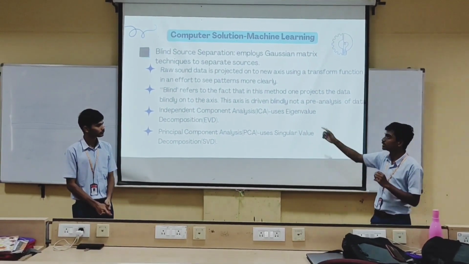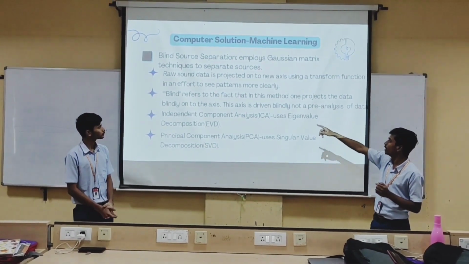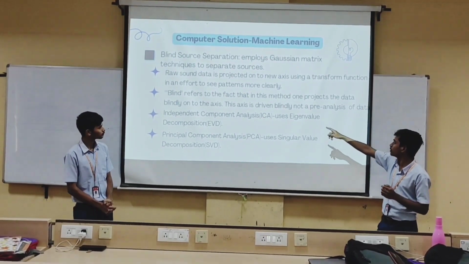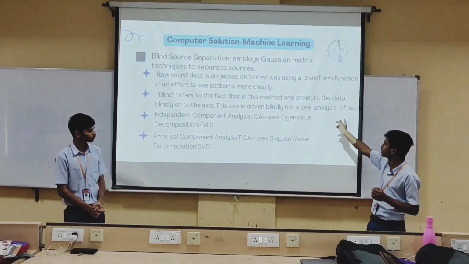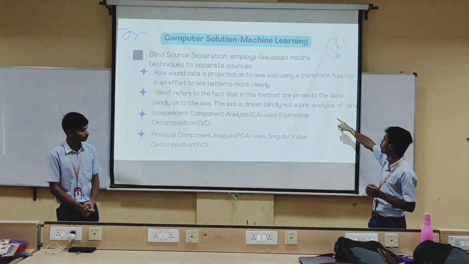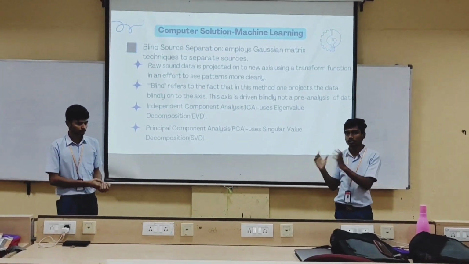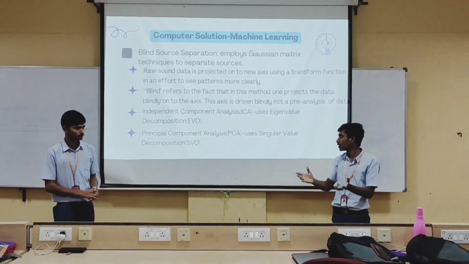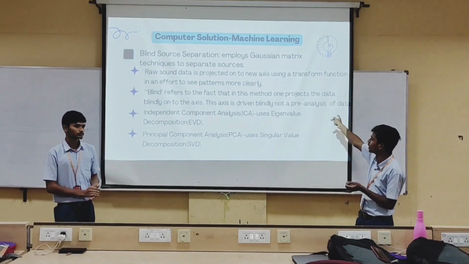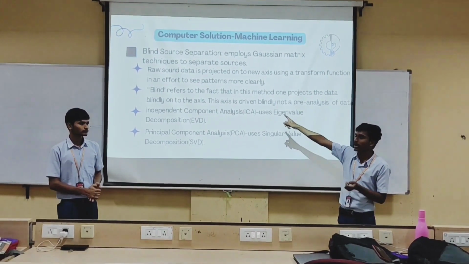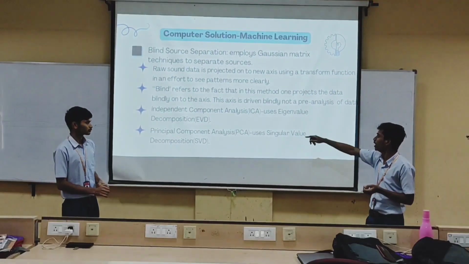Blind refers to the fact that there is no pre-analysis of the data. We just give it blindly to the algorithm, which is why it is called blind source separation.